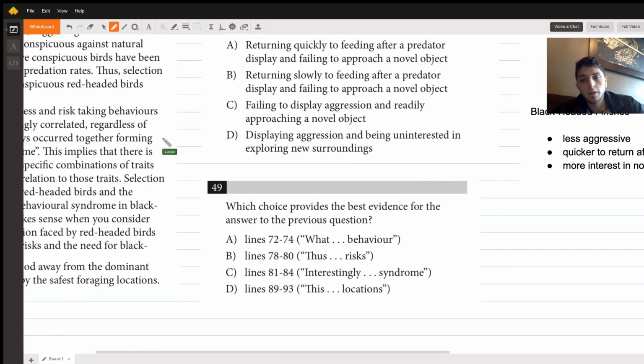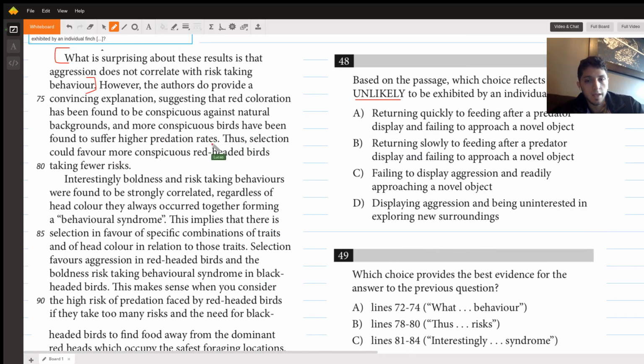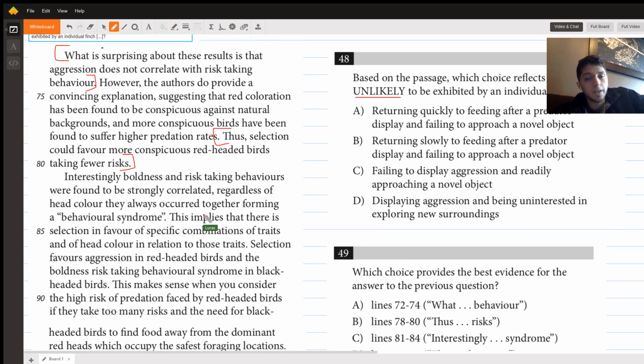So this could work. 78 through 80 says, thus selection could favor more conspicuous red-headed birds taking fewer risks. This could be used as well if they're going to highlight how red-headed birds are conspicuous and yet it's taking more risk. It could be used, although it's kind of explaining the evolutionary logic more than it's giving us the facts on the ground that will tell us individual differences, but it could still work too.